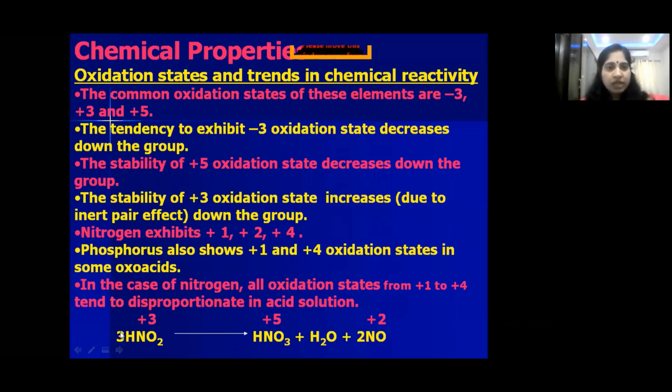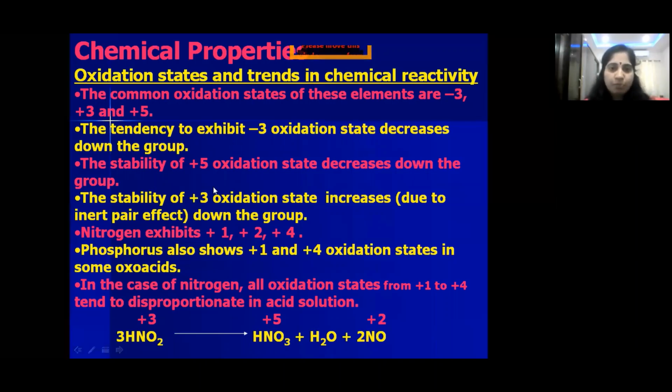Now see here, the tendency to exhibit the -3 oxidation state decreases down the group. Children, we have just discussed that from top to bottom metallic character increases. As metallic character increases, exhibiting the -3 oxidation state decreases, because generally metals form cations and non-metals form anions. So from top to bottom metallic character increases, and because of that they will not show the -3 oxidation state. So the stability of the -3 oxidation state decreases from top to bottom since the metallic character increases.